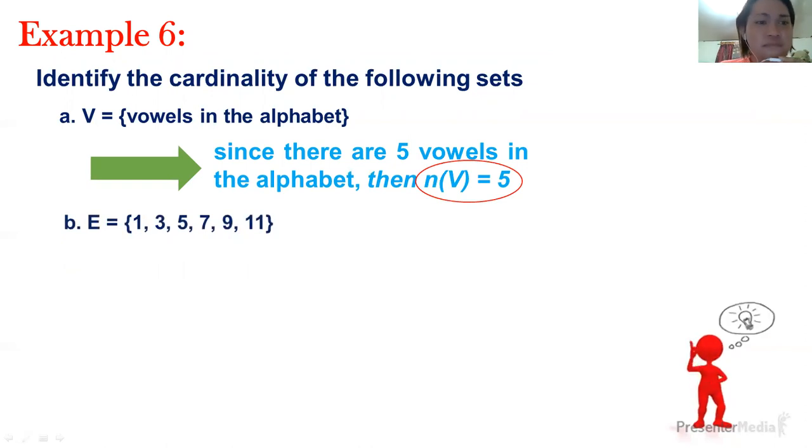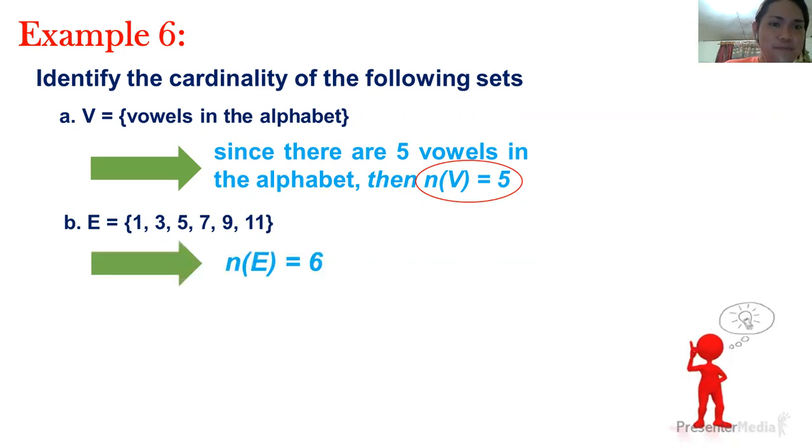Another example. Set E consists of numbers 1, 3, 5, 7, 9, 11. Now, I want you to think about this given. What is the cardinality of this set? Try to give a guess. Okay, let's see if your guess is correct. So n of E is equal to 6. Who got the same answer? I hope you got all the correct answers. Very good. Thumbs up.